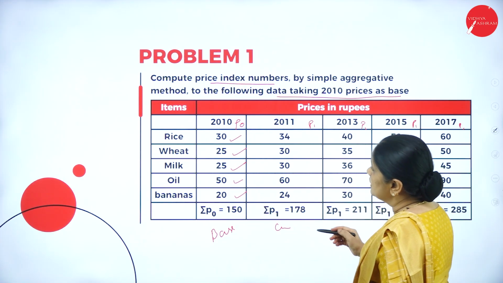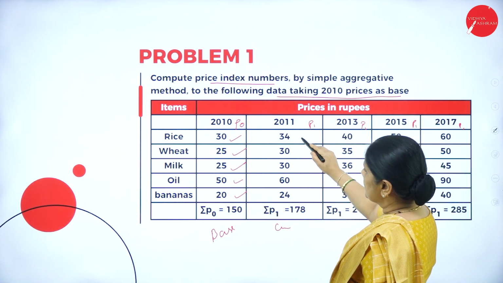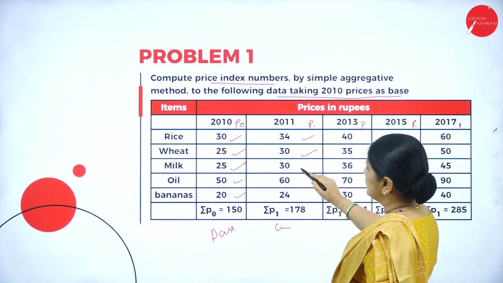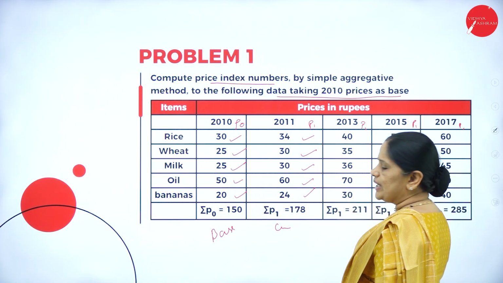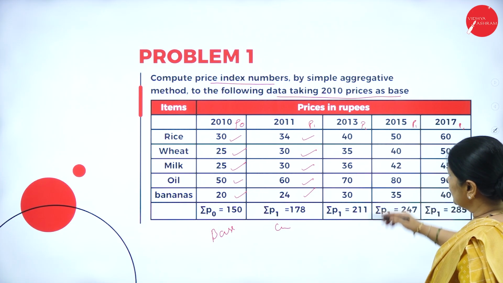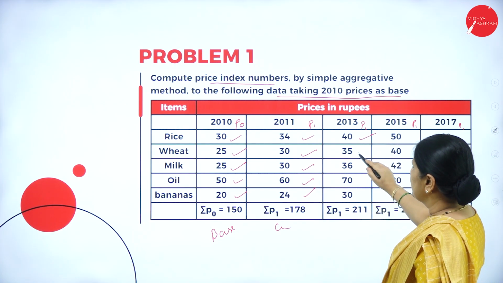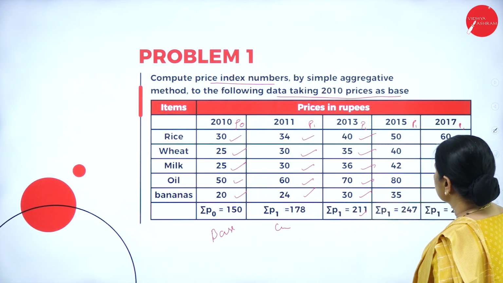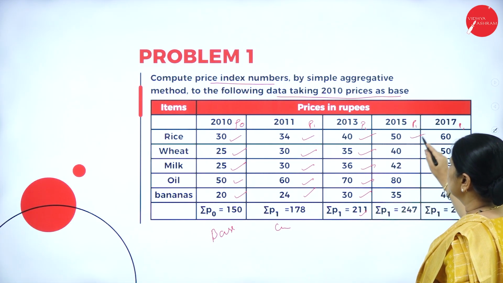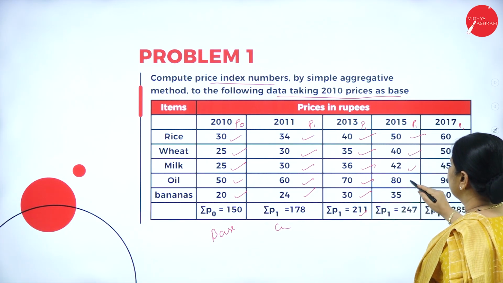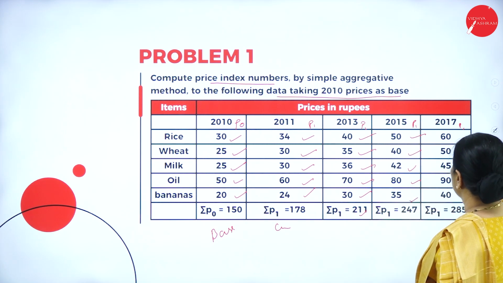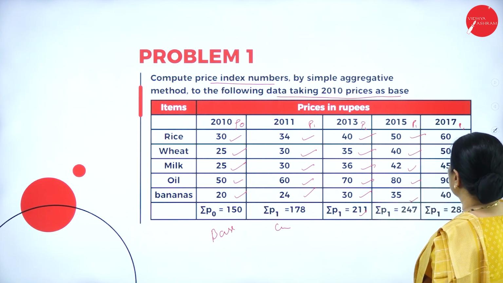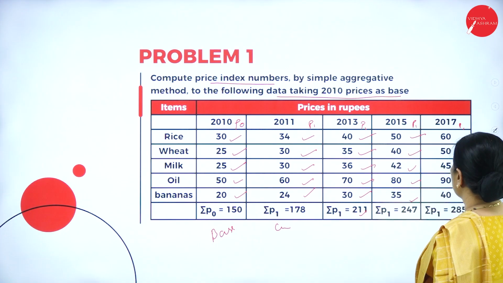The same commodities in 2011 have become 34, 30, 30, 60 and 24. In 2013, it has become 40, 35, 36, 70 and 30. In 2015, it is 50, 40, 42, 80 and 35, and in 2017, it has become 60, 50, 45, 90 and 40.